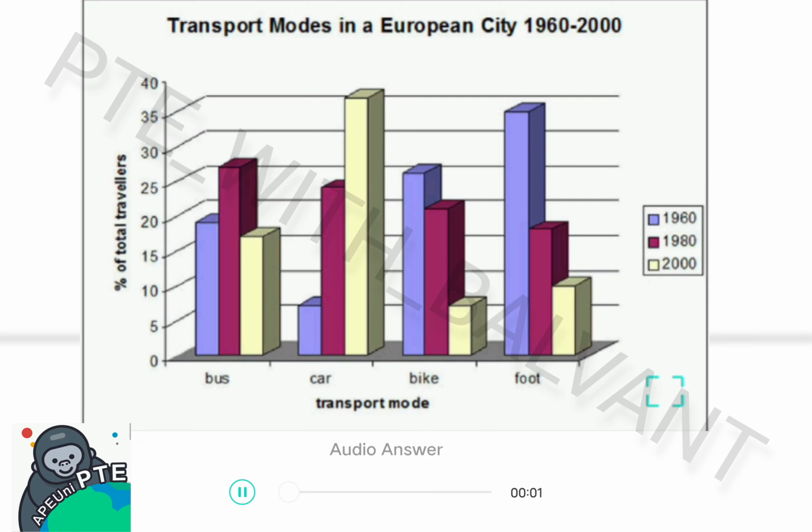The given image gives information about transport modes in European city between 1960 and 2000. This is a beautiful image and I have only 40 seconds to speak about this image. From the image I can observe bus and car. I can also describe bike and foot.